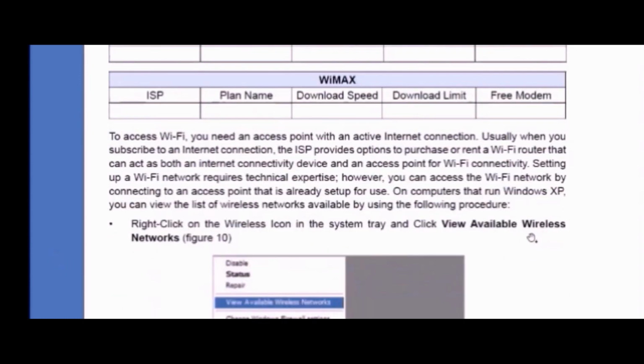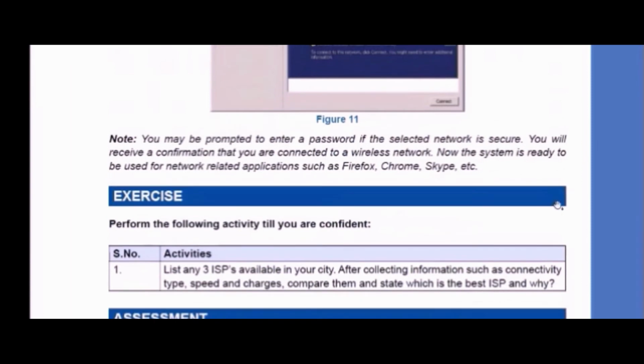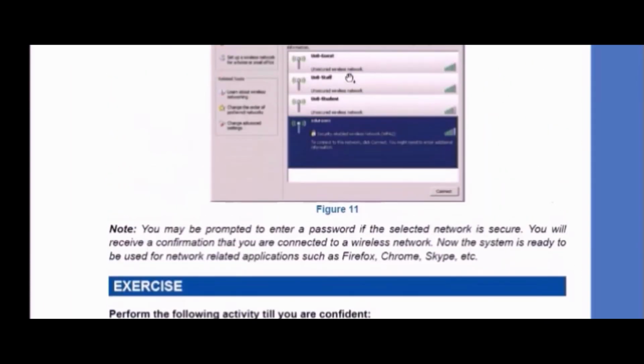Now they have told us how we can access Wi-Fi on our computer system. There is a computer symbol at the bottom of the screen. When you click, you can see the option to view available wireless networks. When you click on that, you will have all the networks that are available, with the names of the Wi-Fi networks shown. When you click on any one, if the network is password protected, you will be asked for a password, and if not, you will be connected directly.